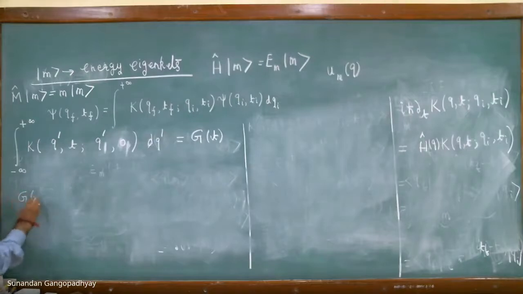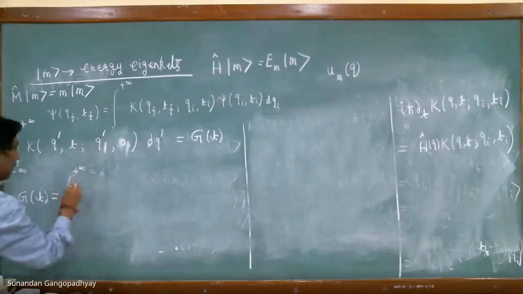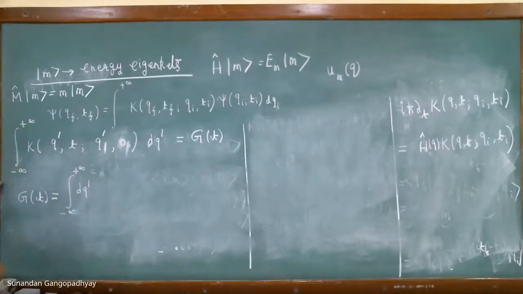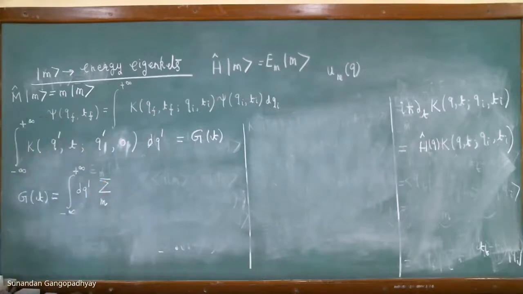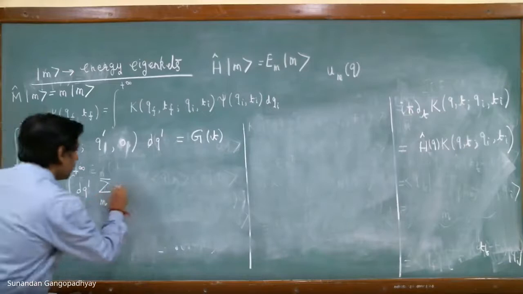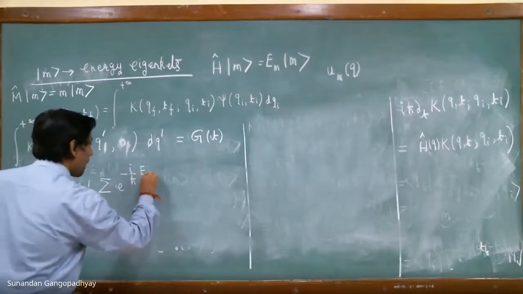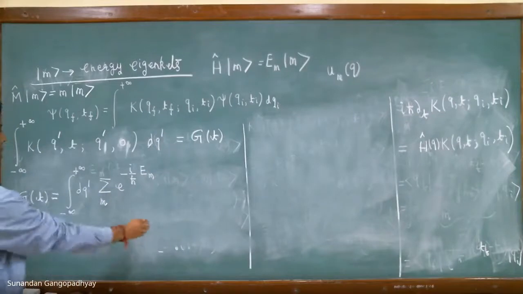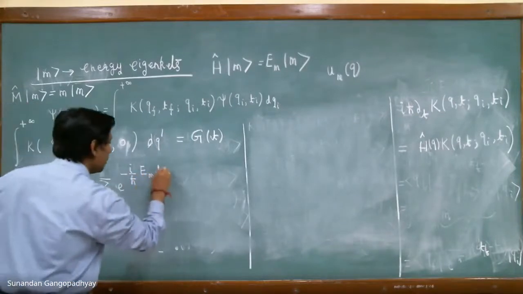Therefore, g of t, just plug in the expression for the propagator over here. This will be the integral dq prime, summation over n. This is t minus 0, so this is t.